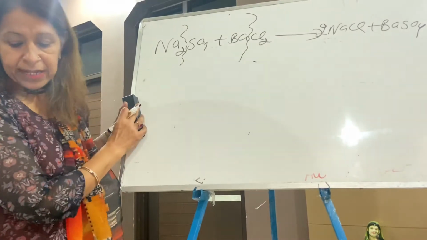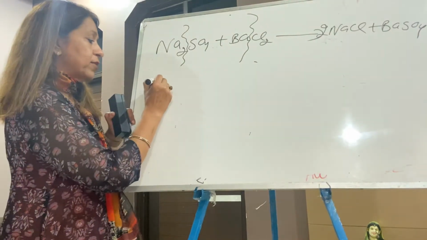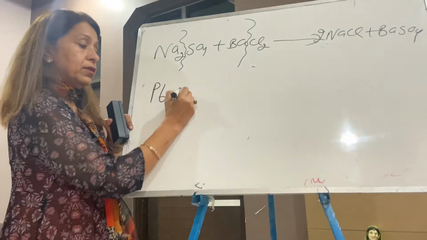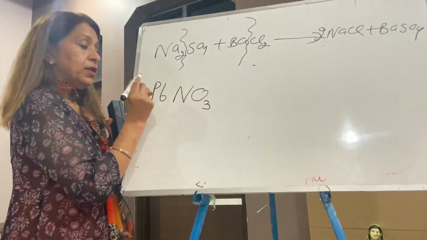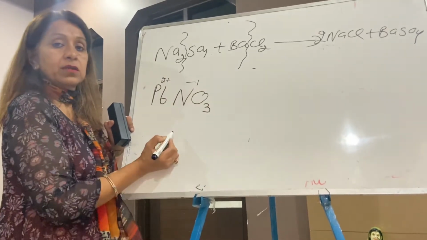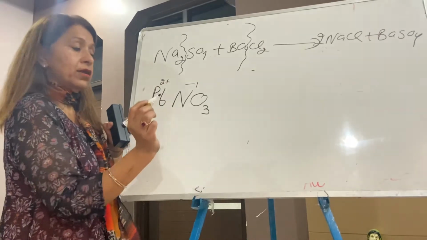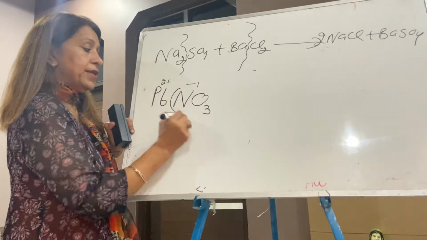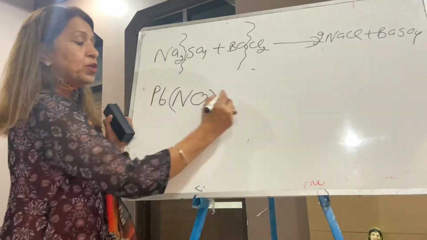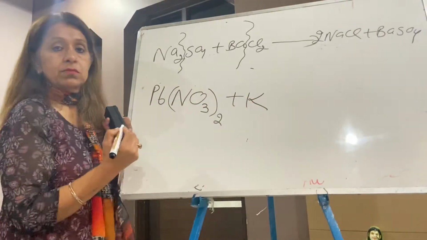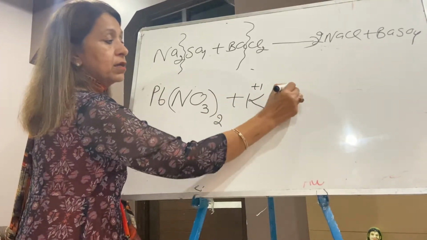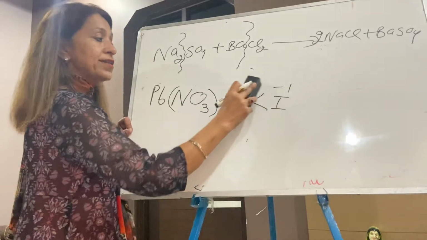You will take lead nitrate and potassium iodide. Lead 2 plus, nitrate -1, crisscross. 1 is never written. Lead nitrate plus potassium iodide, K +1, iodide -1, +1 -1 cancel.